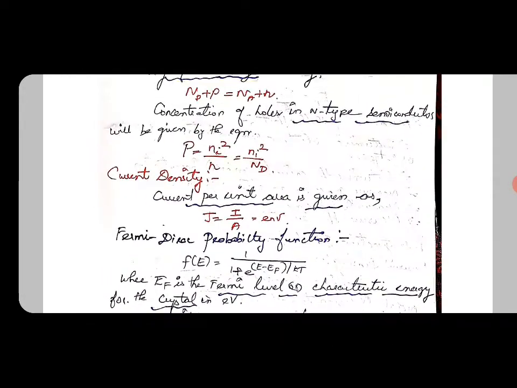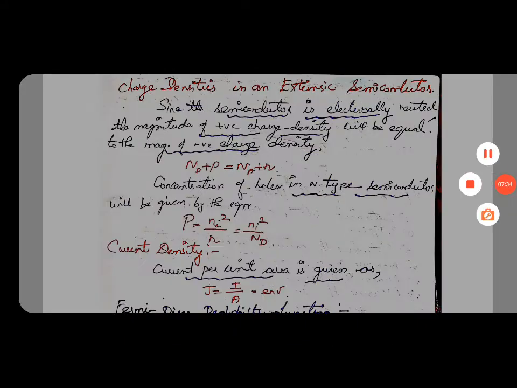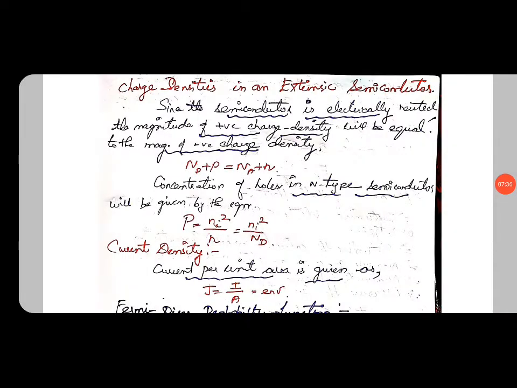Next we can see about the charge densities in an extrinsic semiconductor. Since the semiconductor is electrically neutral, the magnitude of positive charge density will be equal to the magnitude of negative charge density. This is an important equation: the magnitude of the positive charge density will be equal to the magnitude of the negative charge density, that is Nd plus p equal to Na plus n.